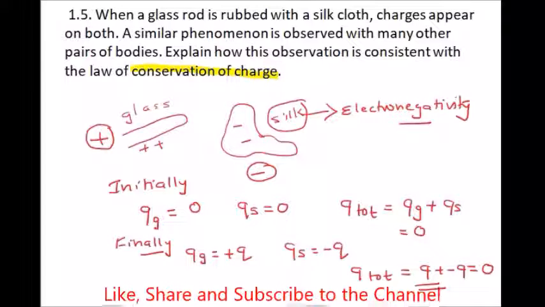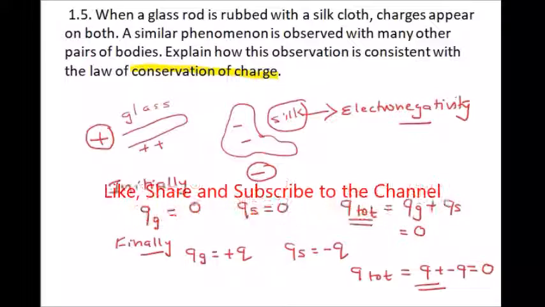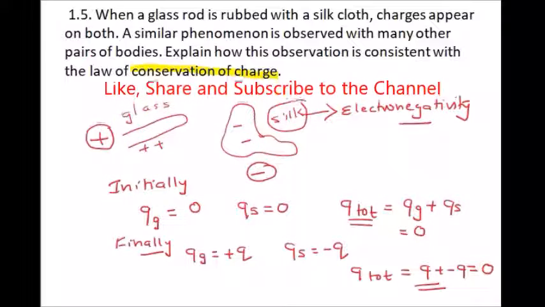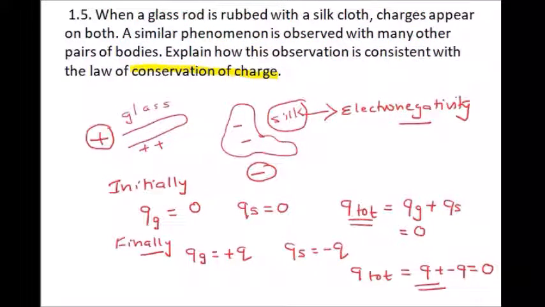Since the initial total charge is 0 and equals the final charge on the bodies, we say that this process is consistent with the law of conservation of charge.